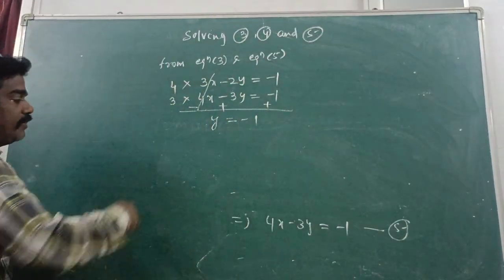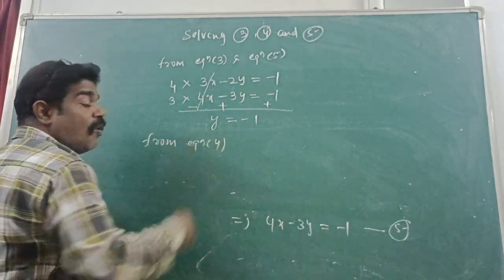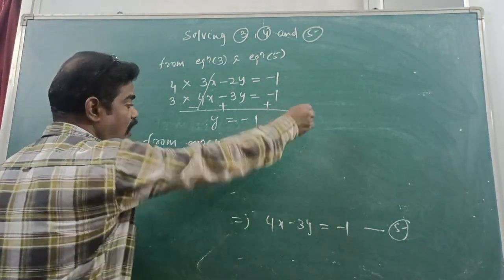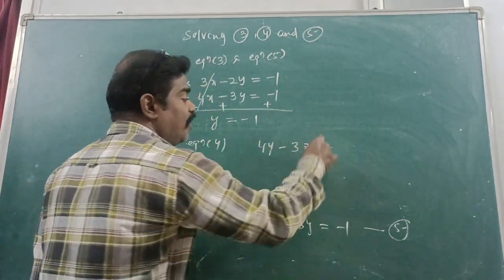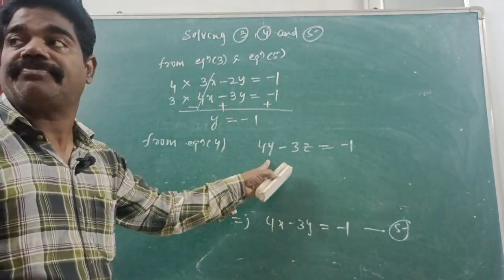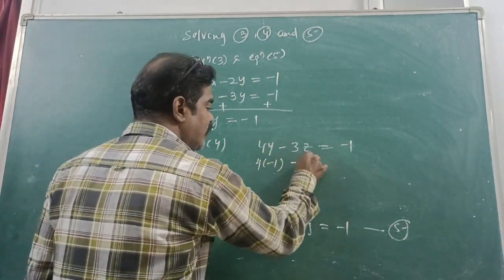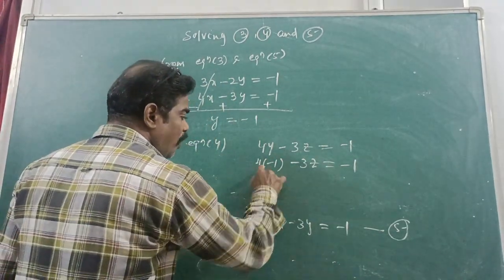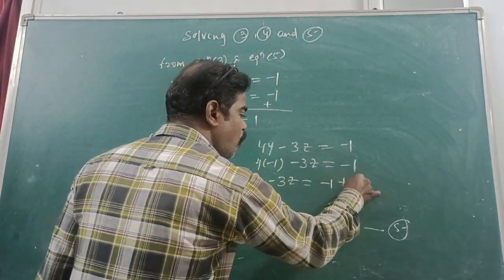From equation 4. What is equation 4 in terms of y and z? 4y minus 3z is equal to minus 1. Apply the y value here. What are you getting? 4 into minus 1 minus 3z is equal to minus 1. 4 into minus 1 is minus 4. Take minus 4 to that side. Minus 3z is equal to minus 1 plus 4.